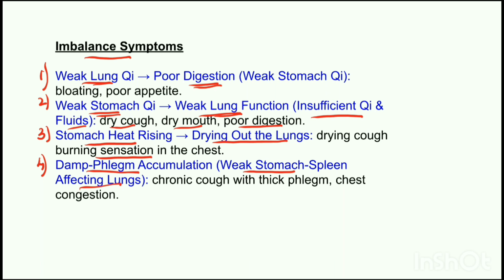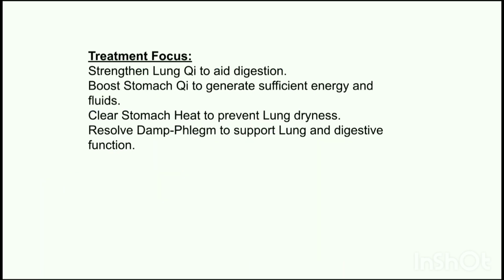There will be even chronic cough and thick phlegm. Other symptoms like heaviness in the body and nausea will be observed. And when there is damp and phlegm accumulation, the tongue will have white or greasy coating. So, the focus should be to strengthen the lung chi, which will help in digestion, boost stomach chi so that it generates sufficient energy and fluids, clear the stomach heat to prevent dryness in the lungs, and resolve the damp phlegm to support lung and the digestive function.